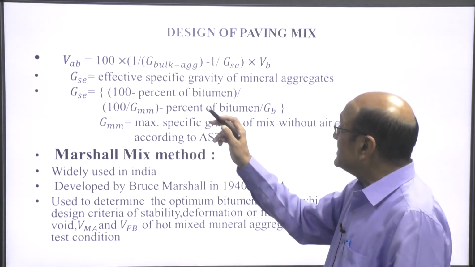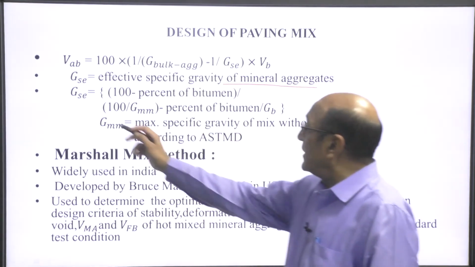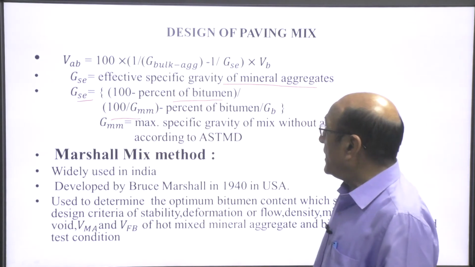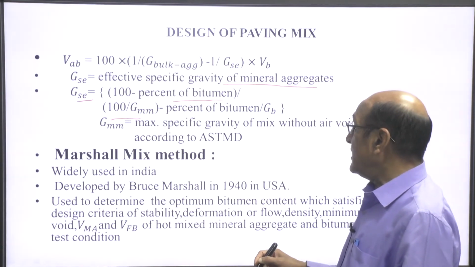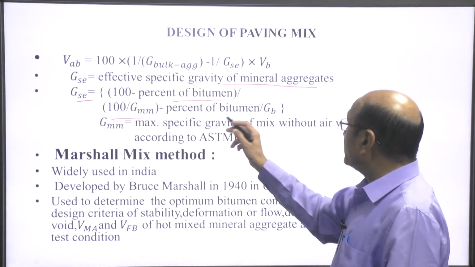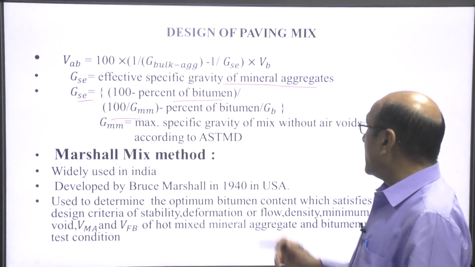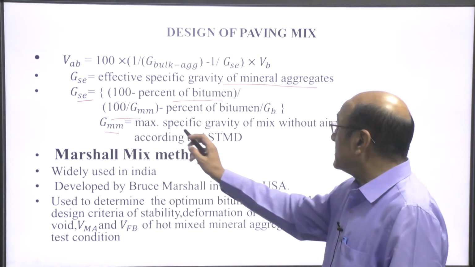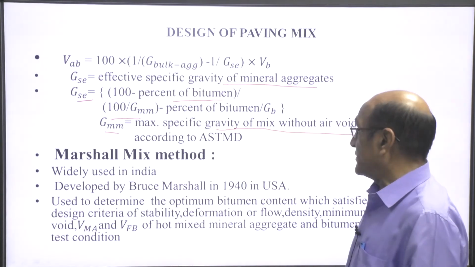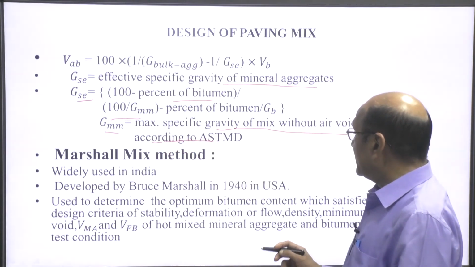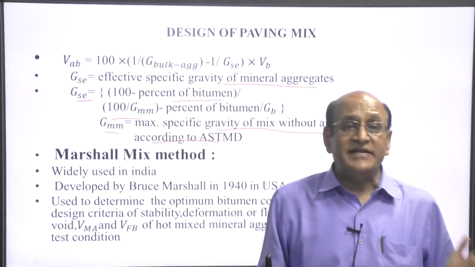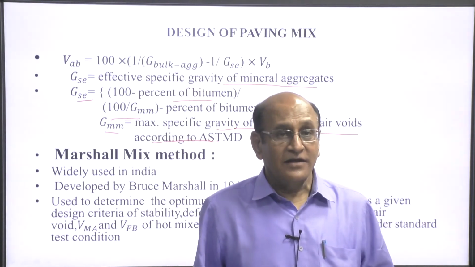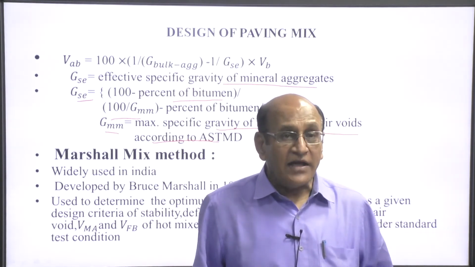Here G S E is the effective specific gravity of the mineral aggregate. G S E is 100 minus the percentage of the bitumen, divided by (100 by the specific gravity minus the percent of bitumen divided by the specific gravity of the bitumen). G M is the maximum specific gravity of the mix without air voids according to ASTM D. So, this is the volumetric analysis and it is a rational method; we can calculate it and then we can mix the aggregates.